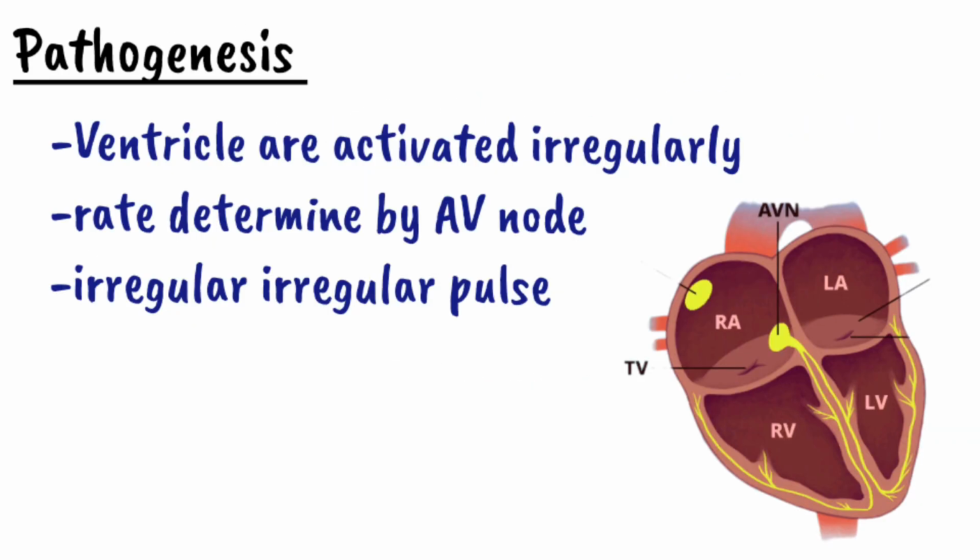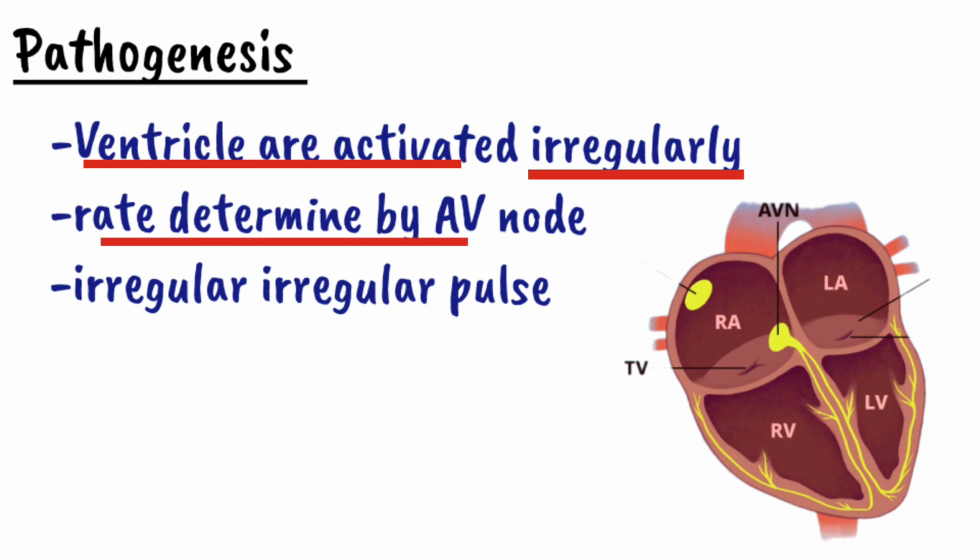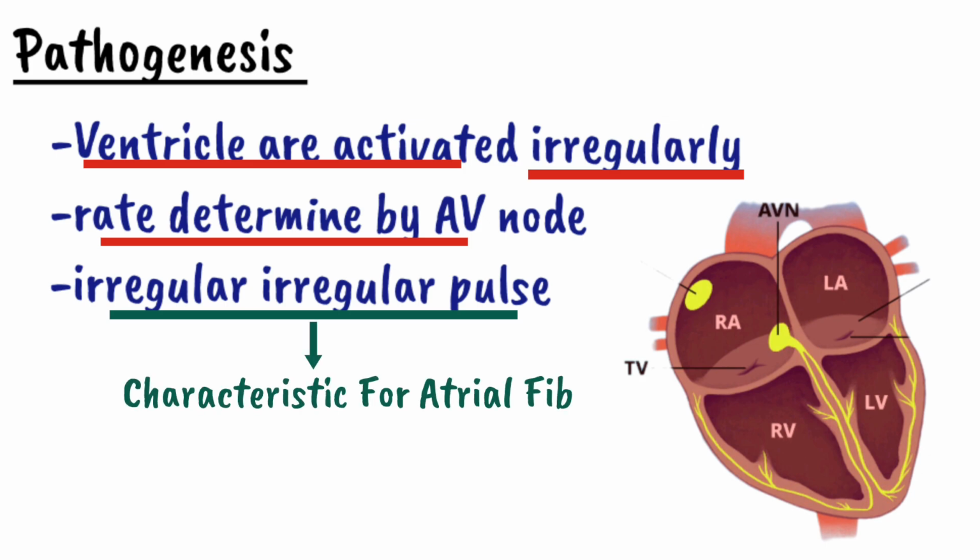As a result of this rapid, irregular and ineffective contraction in the atrium, the ventricles are also activated irregularly. They will be activated irregularly at a rate determined by the AV node. So in atrial fibrillation there will be a characteristic irregular pulse. This irregular pulse is characteristic of atrial fibrillation. So it was all about the pathophysiology of atrial fibrillation.